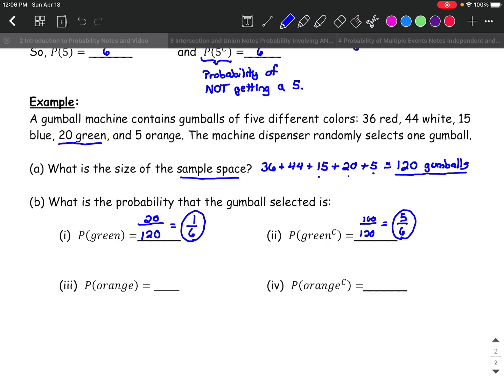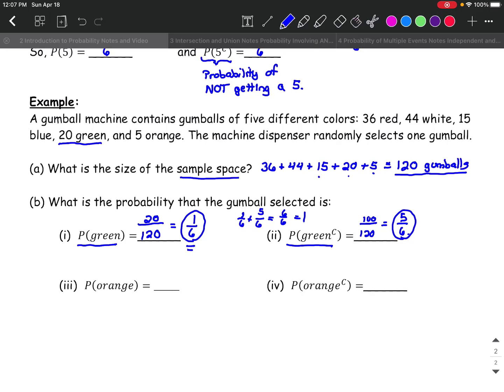Now, if you remembered that the probability of green plus the probability of its complement has to be 1, you could have started with, okay, that's 1/6. 1 plus what will give me the denominator 6 and go right to 5/6, because remember, 1/6 plus how many 6ths will give me a total of 1, which would have to be 6 out of 6, because the probability of an event plus the probability of its complement has to give you 1. And then we would be able to find that that's 5.